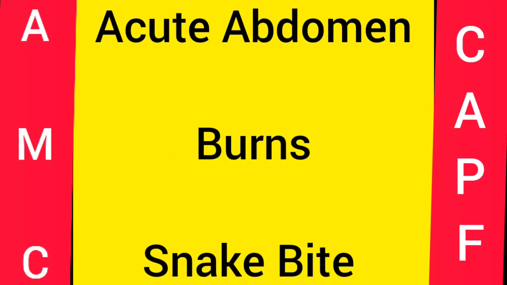Now anti-snake venom, approximately 5 to 10 vials of the anti-snake venom we are supposed to give, at the rate of 1 to 2 ml per minute. Then other prophylaxis, for example, tetanus prophylaxis has to be given, and antibiotics, for example penicillin, amoxicillin. Keep the patient under observation for around 24 hours.